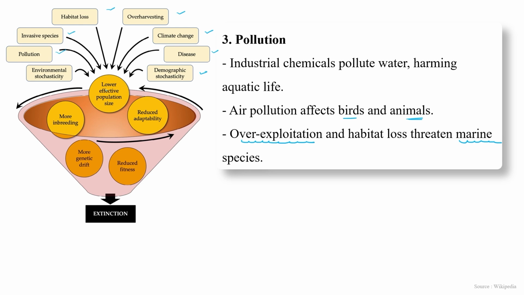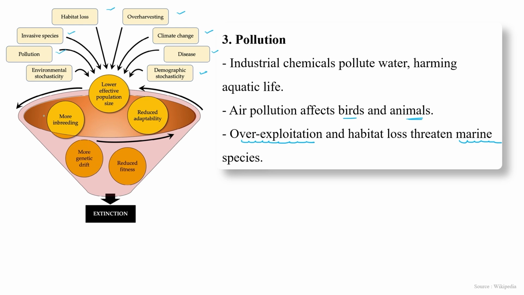So what will happen? As the population size lowers with time, more inbreeding occurs. If more inbreeding occurs, then more genetic drift occurs. Outbreeding is not possible if the members of that particular species are not present in enough numbers, so recessive genes continuously persist, and dominance and adaptation to the changed environment are not possible for that species. So that's why more genetic drift occurs.